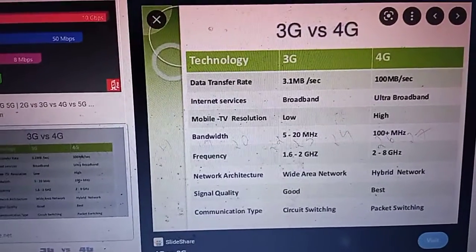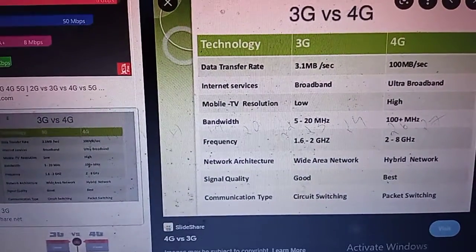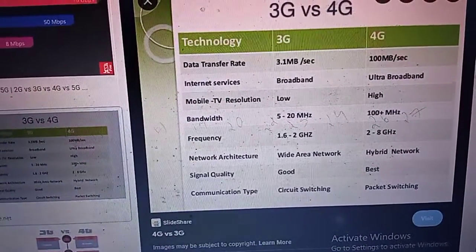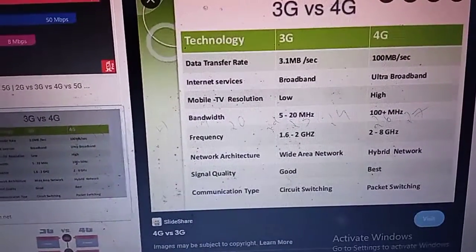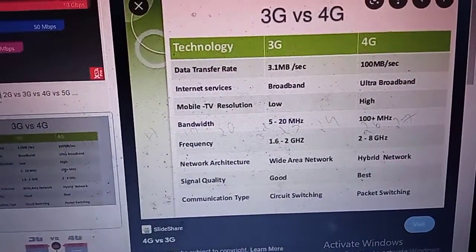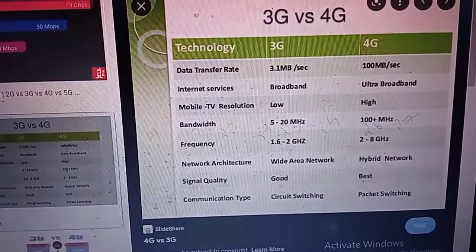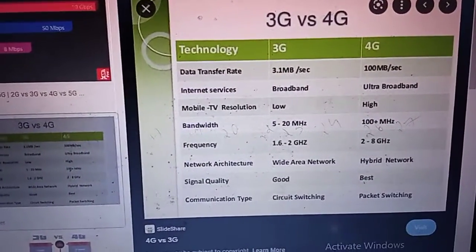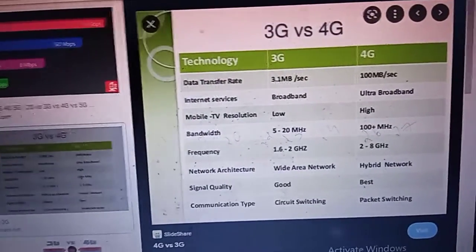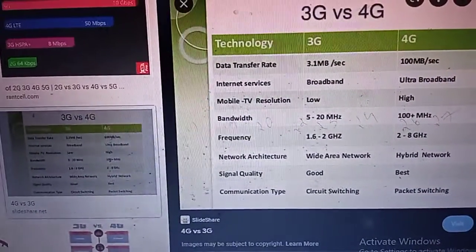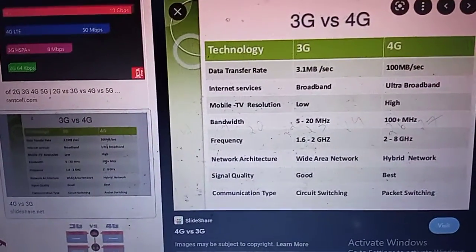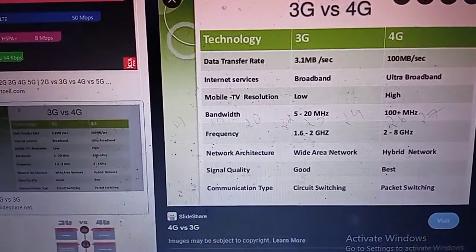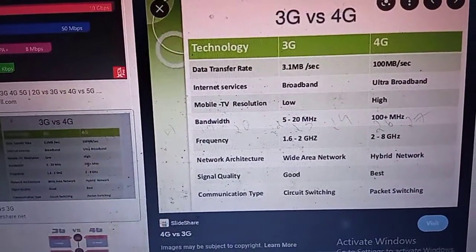The first one is that it increases the speed. Speed means, in computer technology, the data transfer rate. 3G provides a data transfer rate of 3.1 MB per second. 4G provides 100 MB per second. This much difference. 100 MB per second means in 1 second we can exchange 100 MB of data. That is called the data transfer rate, the amount of data transferred per second. So in 3G we can transfer 3.1 MB per second, and in 4G 100 MB per second. From this alone we can understand the speed difference.